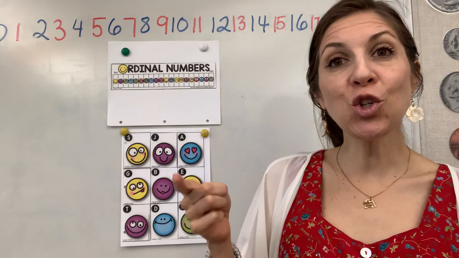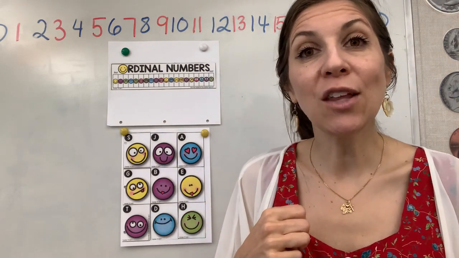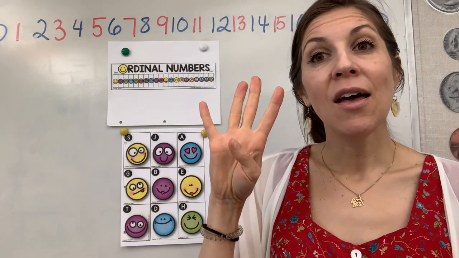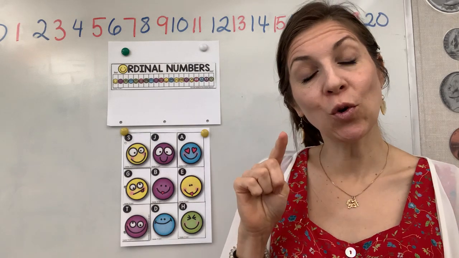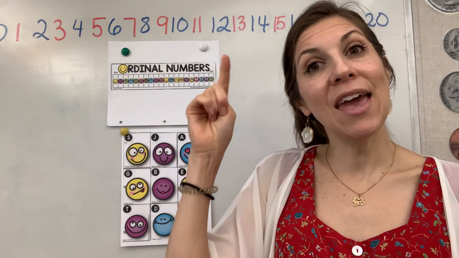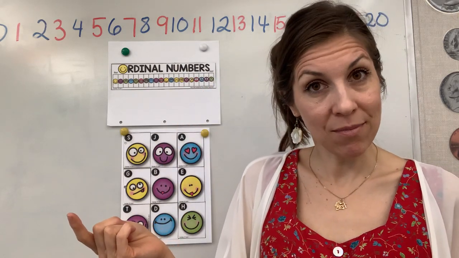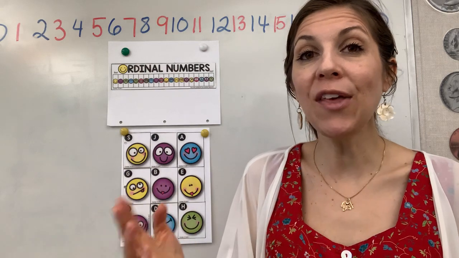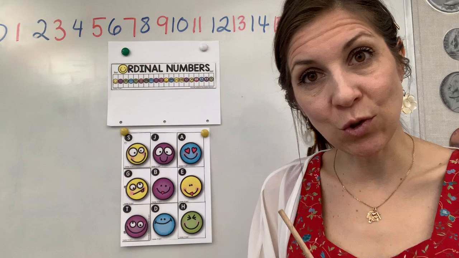And what about Jude? Let's say Jude is the last one. So we would say Jude is the 4th in line, right? He's right after Josias. So Jude is the 4th in line. And he's also the last one. There's nobody else behind him. So we could say he's the 4th and the last. Okay, so 4th is also an ordinal number.